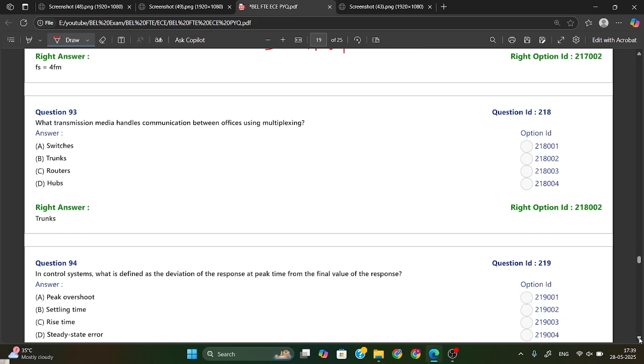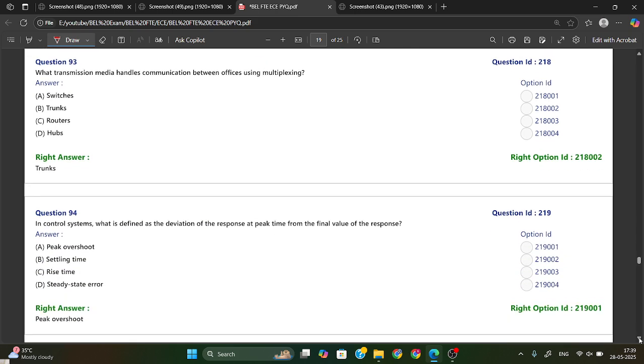Okay. What transmission media handles communication between offices using multiplexing? So they are using trunks. Trunks they are using as transmission media to handle communication between offices using multiplexing. Okay.